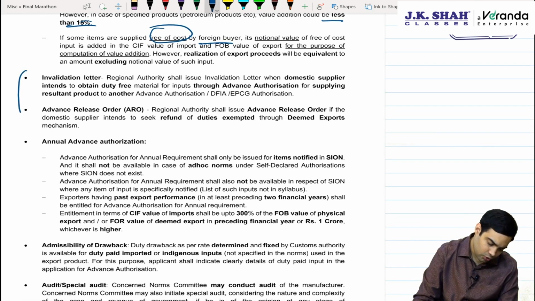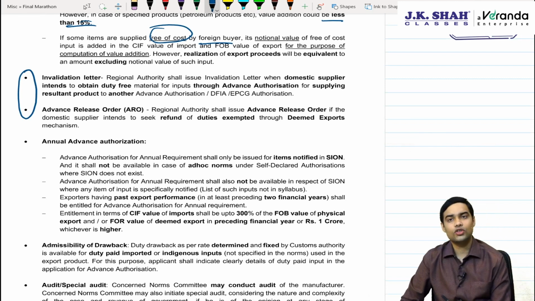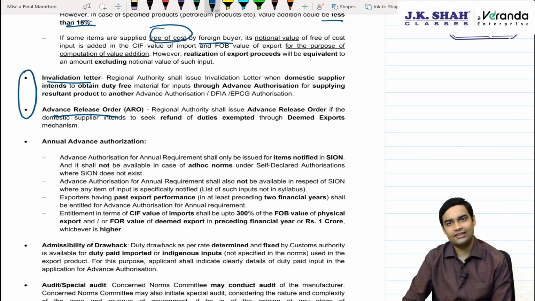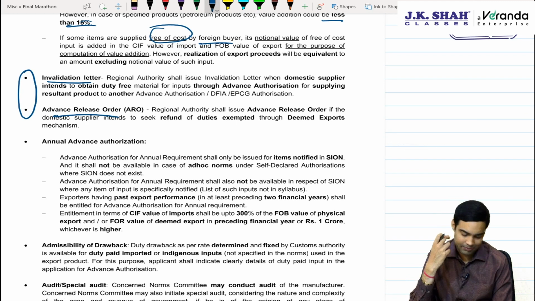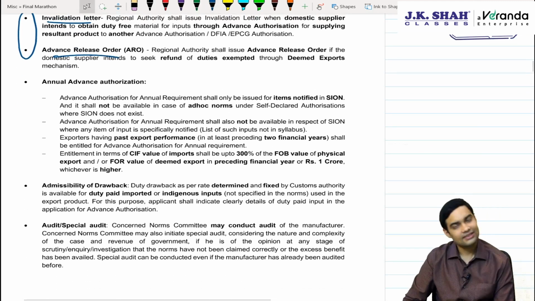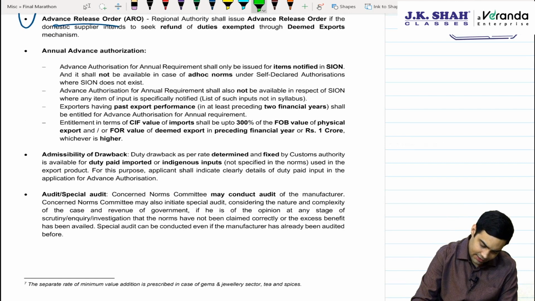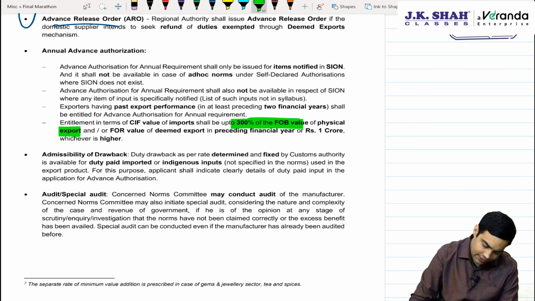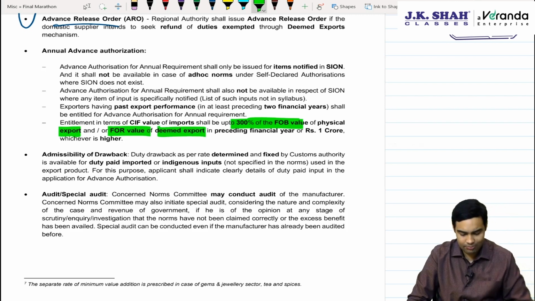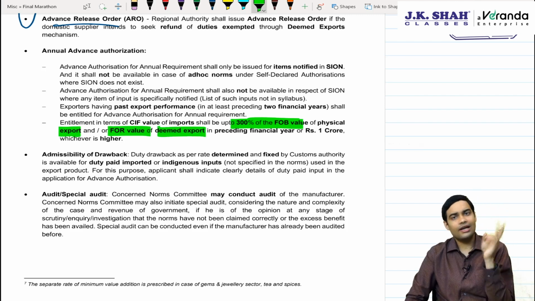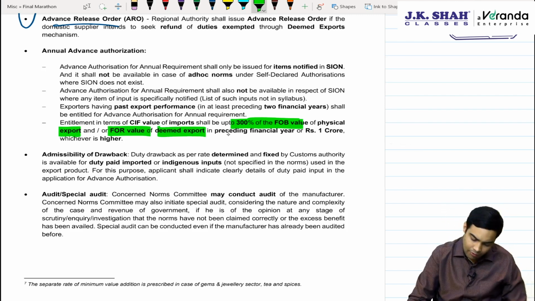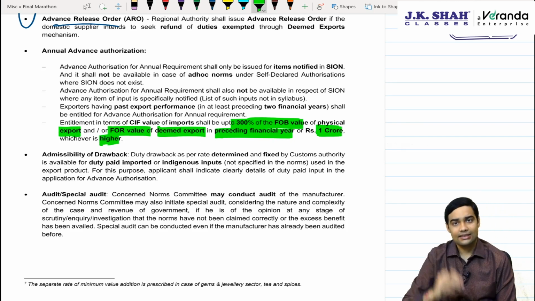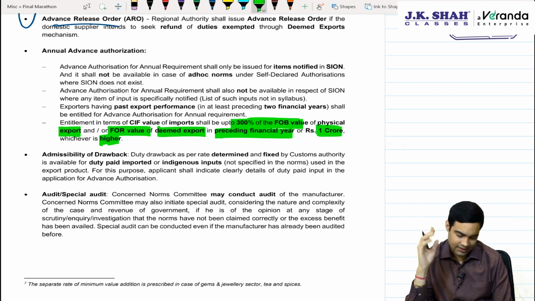If you want to purchase these goods from the domestic area, then you will have to get an invalidation letter or advance release order, as the case may be. Annual advance authorization is also given, but there is a limit. It is restricted to 300% of FOB value of exports or FOR value for deemed export. Free on board for export, deemed export free on road in the preceding financial year, or 1 crore, whichever is higher. This is the limit for annual advance authorization.